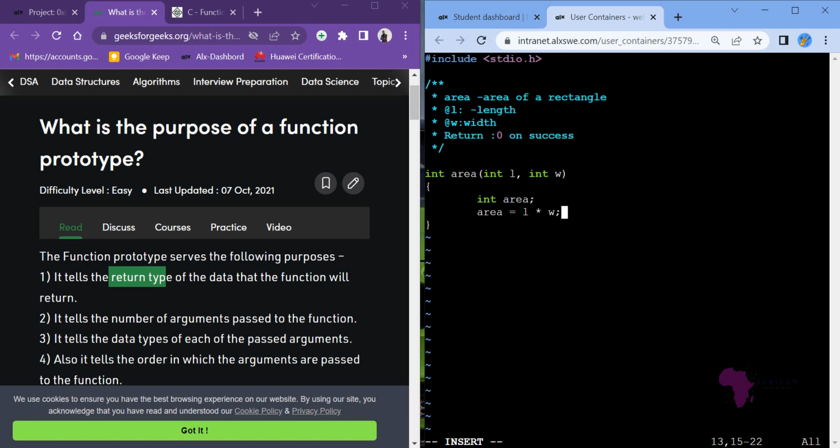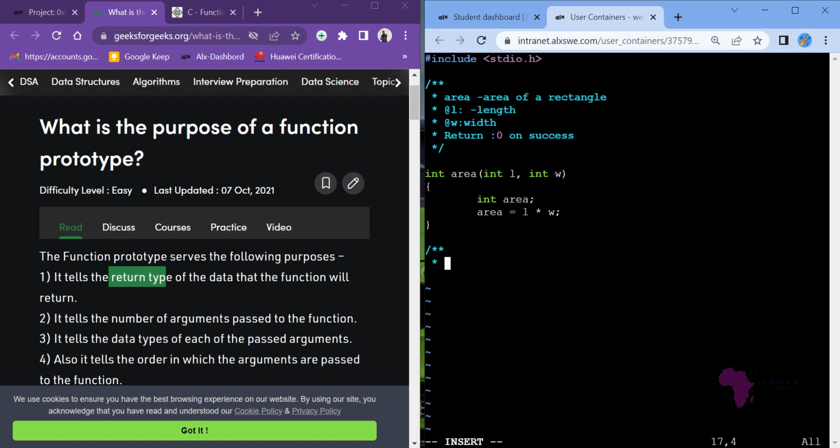So now let's come to the second part, which requires us to go to the main function. First of all, we'll give some comments to say that we are now getting into the main part of the program.